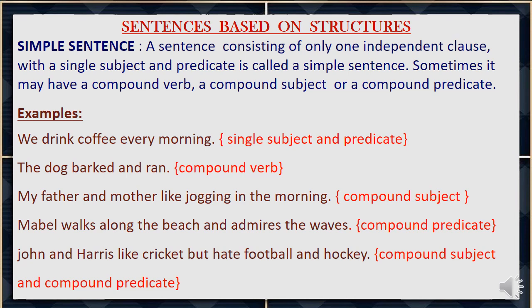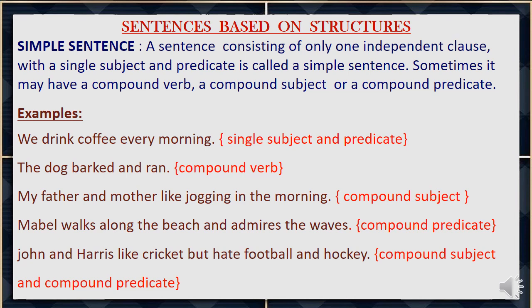Now let us see the next example. John and Harris like cricket but hate football and hockey. This particular sentence is an example of a compound subject and a compound predicate. So John and Harris are two nouns. John is one noun and Harris is one noun. And the predicate, like cricket but hate football and hockey.